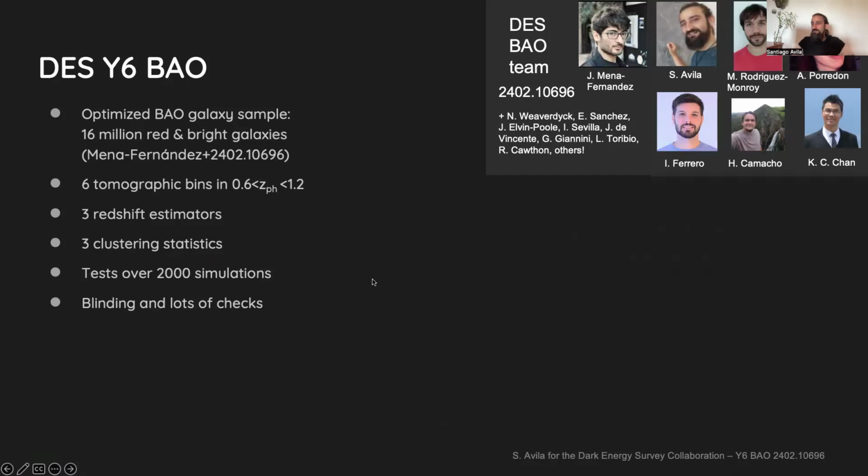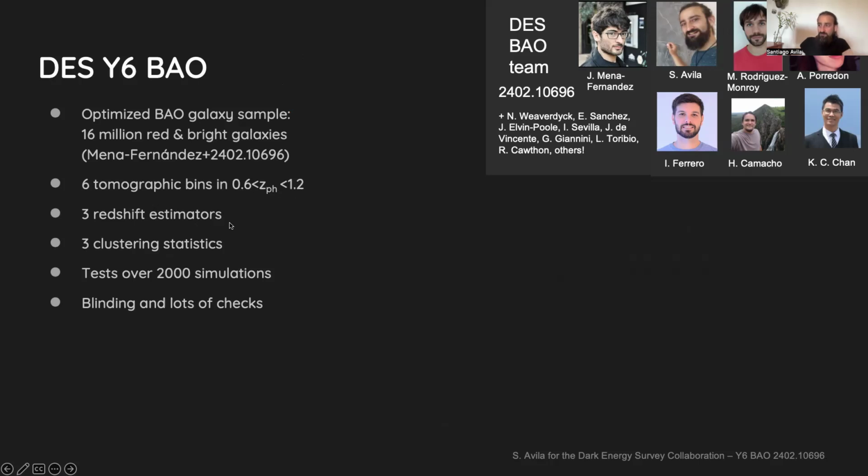So the DES-Y6 analysis, the final analysis, was set up by a small team working hard on this, and many other people contributing in different ways. There are different aspects of this massive effort. I was coordinating this as a large-scale structure science working group co-convener, and we optimized the BAO sample selection with 16 million red and bright galaxies, with others led by Juan. Eventually, we got 6 tomographic bins between redshift 0.6 and 1.2.